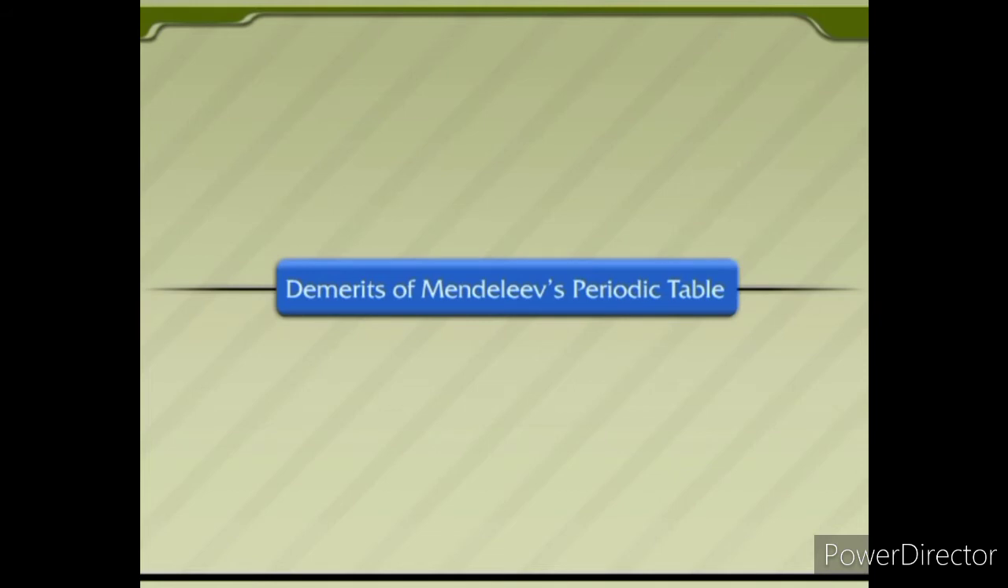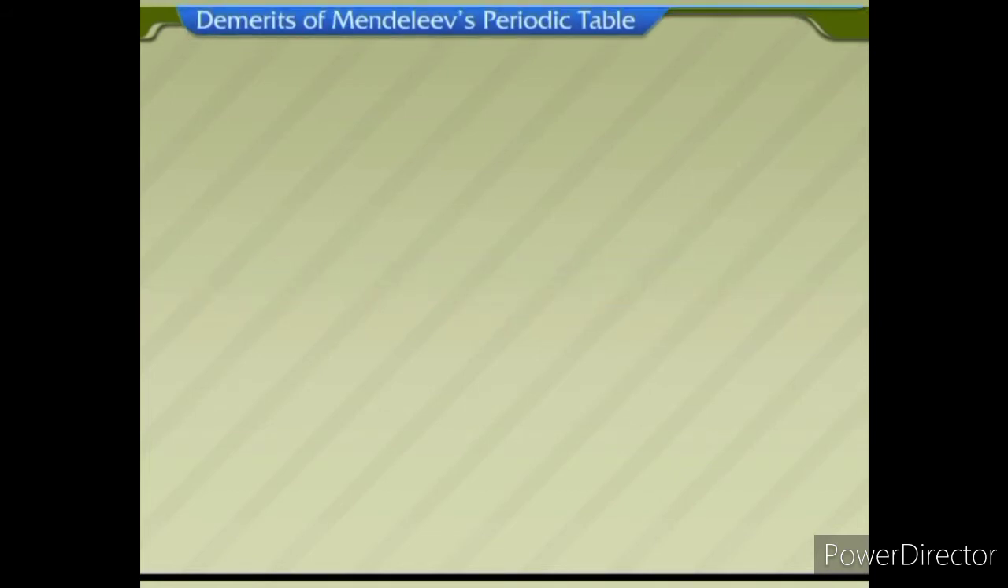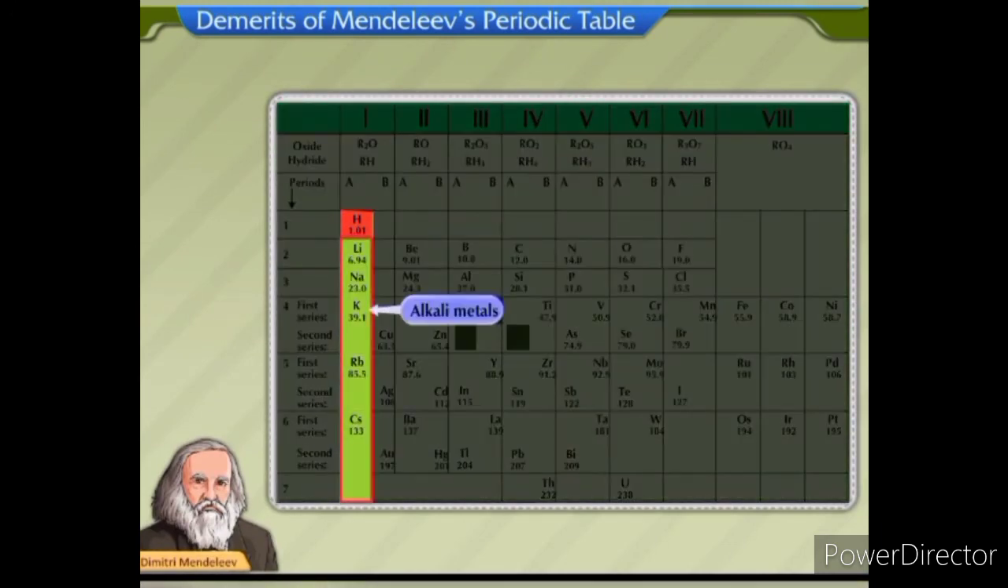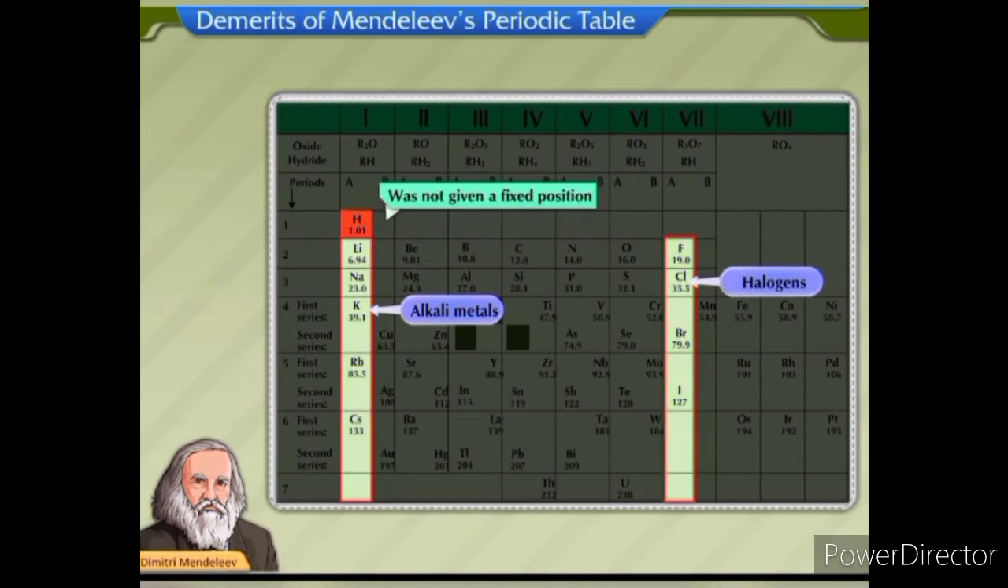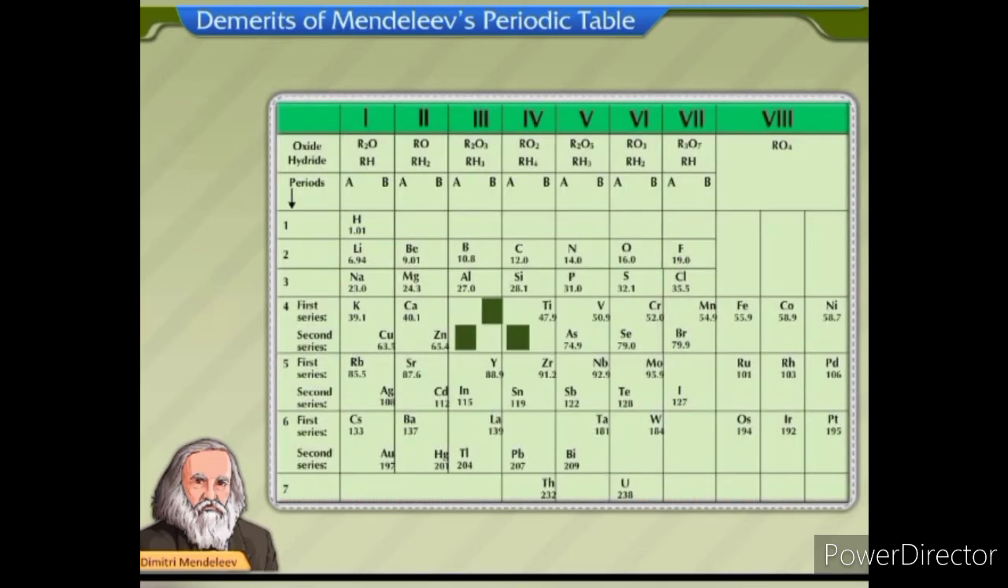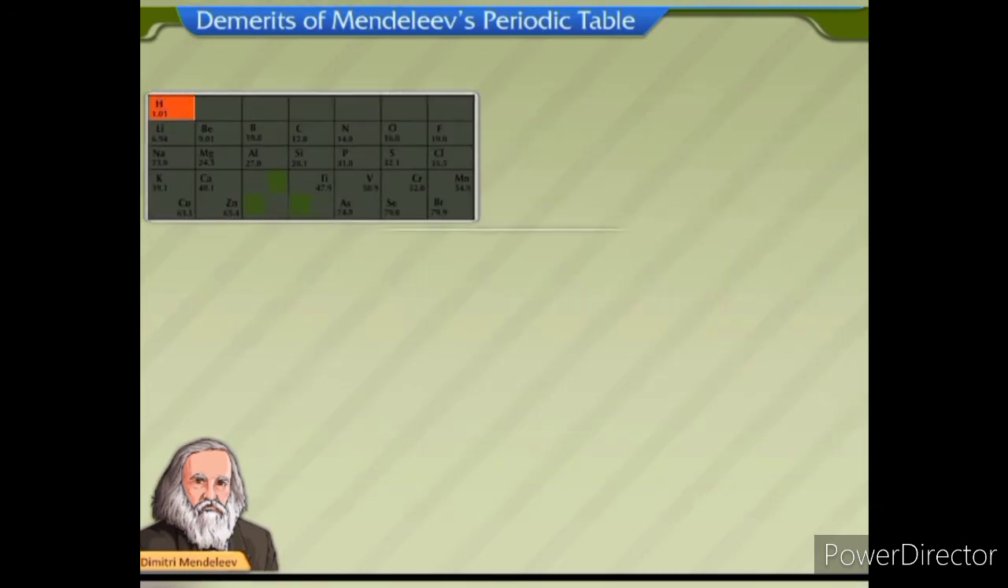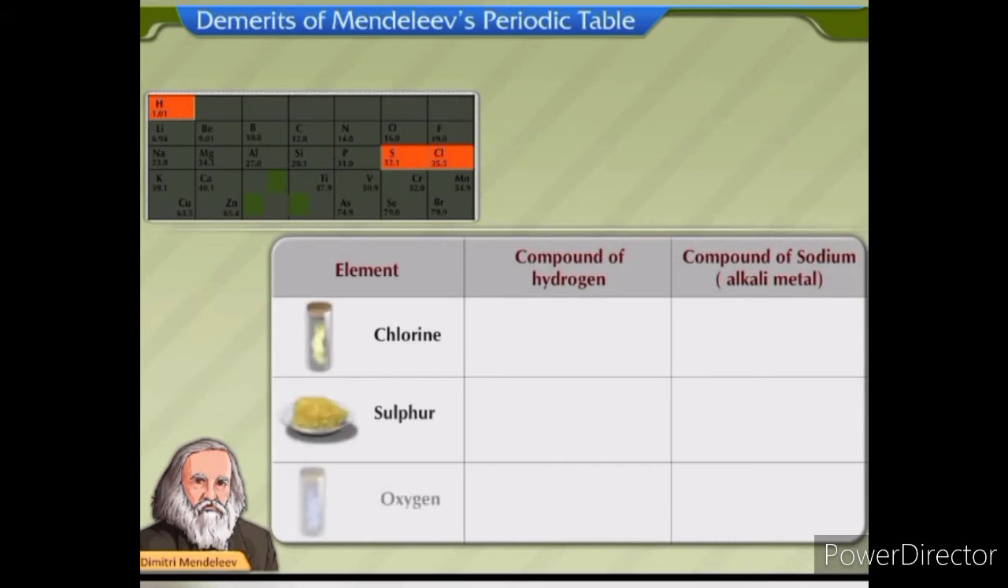Demerits of Mendeleev's periodic table. Hydrogen showed properties similar to alkali metals and halogens. Therefore, in the periodic table, hydrogen was not given a fixed position. Let us explore if there is any resemblance between hydrogen and alkali metals by writing compounds of both with chlorine, sulfur and oxygen.